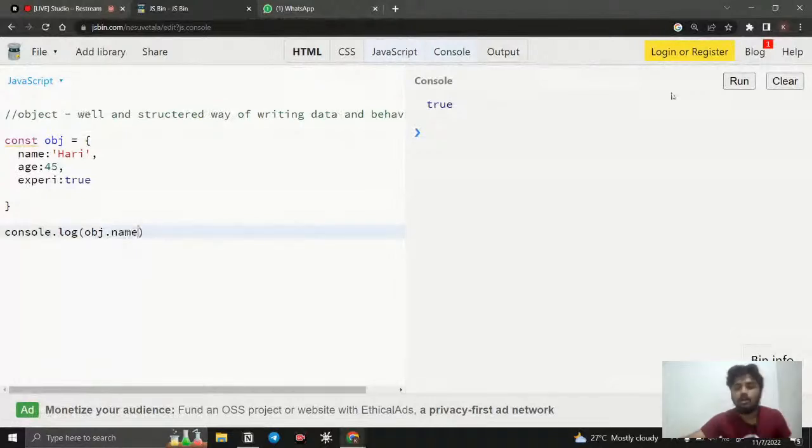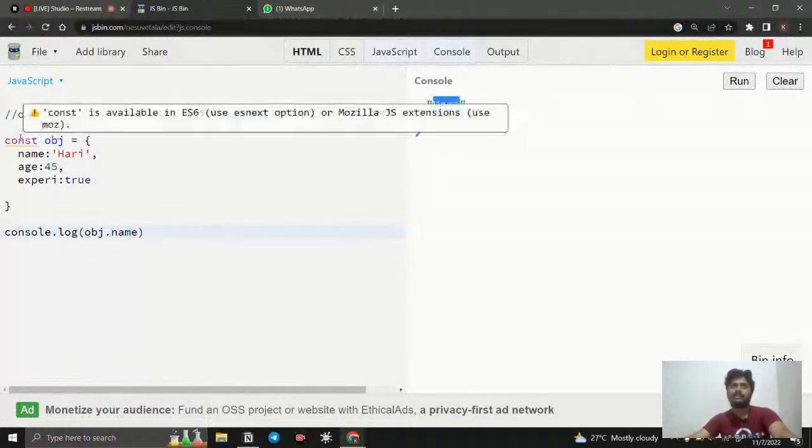So now it is going to give us the name of that object, whatever is inside it, we can store it, and we can access it. So this is how we create an object, and by using this object we can store the data and we can access it. So this is the grouped one.